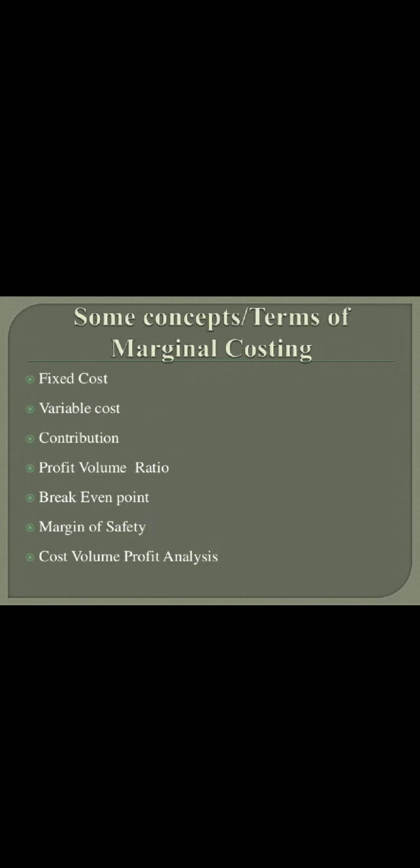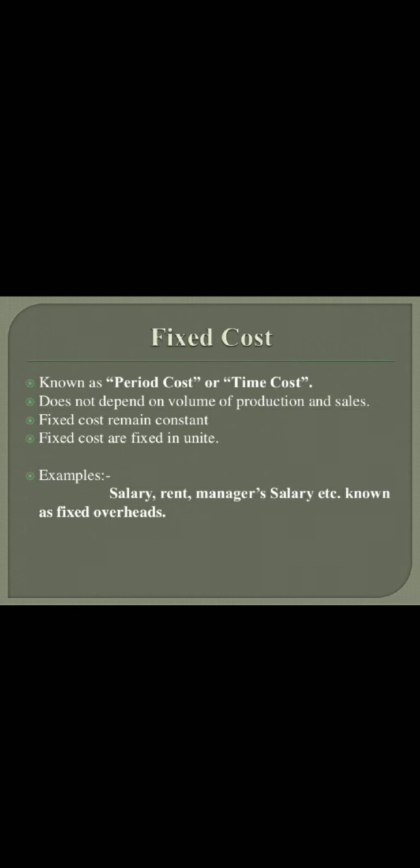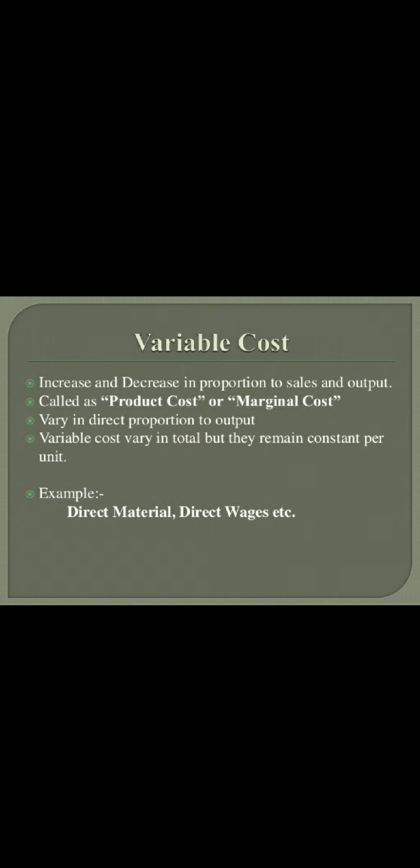Now there are some important terms under marginal costing. We will do this one by one. First one is fixed cost. Fixed cost is also termed as period cost or time cost. It does not depend on the volume of production and sales. Fixed costs remain constant. For example, salary, rent, and manager's salary are known as fixed overheads.